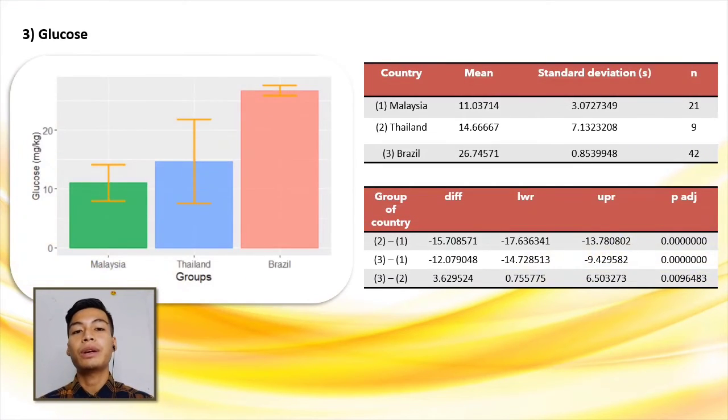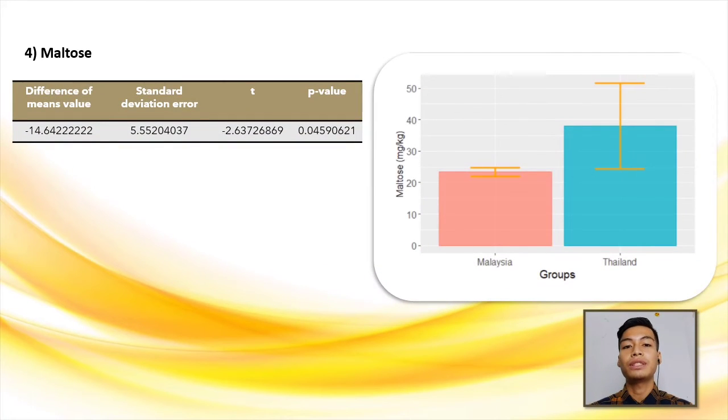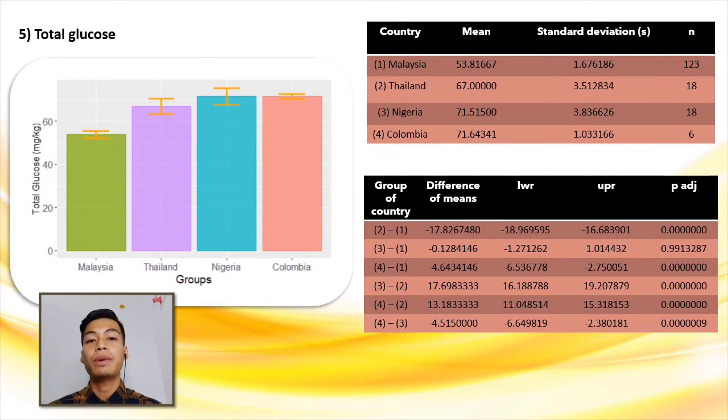Furthermore, the glucose content is one of the main parameters that has to be included to detect the physicochemical properties and adulterants in stingless honey. Moreover, I also got some data for maltose content from Malaysia and Thailand. The differences of mean values and other results are determined by using R software. Lastly, the total sugar content is also one of the main parameters that has to be included in this research. The result for this parameter is also obtained from this graph.